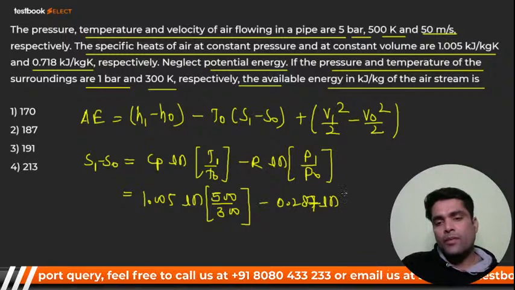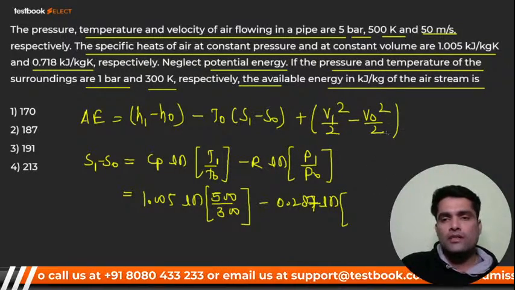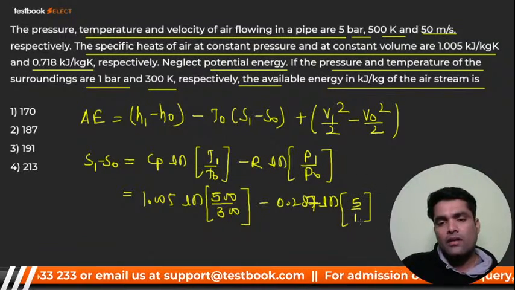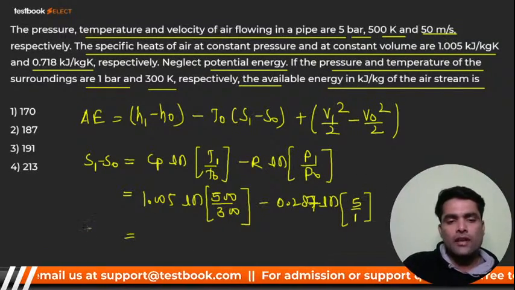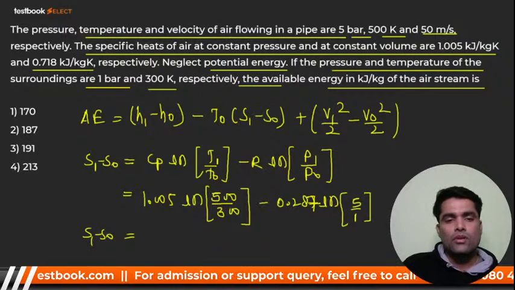So that's why I said if you practice more, you will definitely get the concept more. P1, how much is P1? 5 bar. And P naught, that is 1 bar. Right, my dear? So from here you will get S1 minus S naught. And how much is it coming, bacha? It will come around 0.05147.